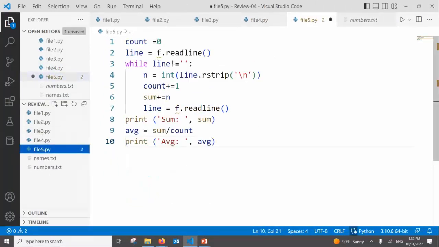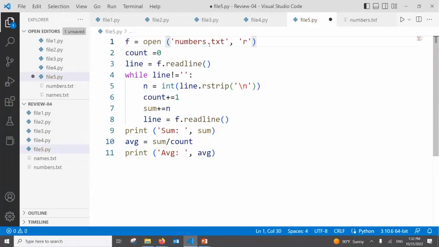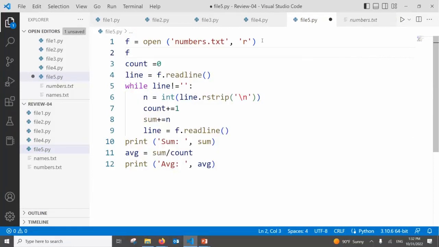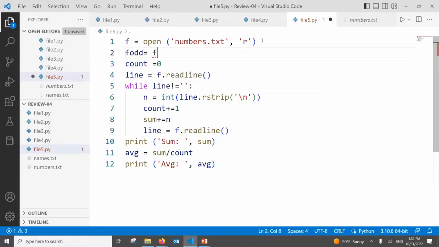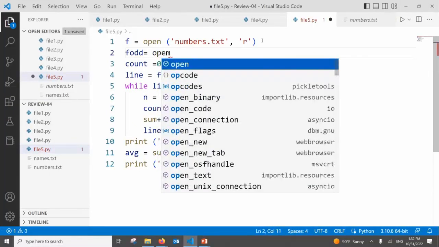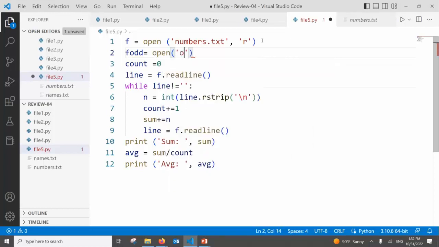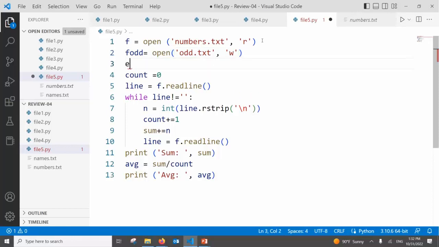Control C here. Now, if the number is odd, we need to store it where? Okay, stay with us. f odd. Okay. f odd equals what? Open odd dot txt. It's safe here to use w even. Then f even equals what? Open even dot txt and again w mode, write mode. That's it. No need for count, no need for average here.